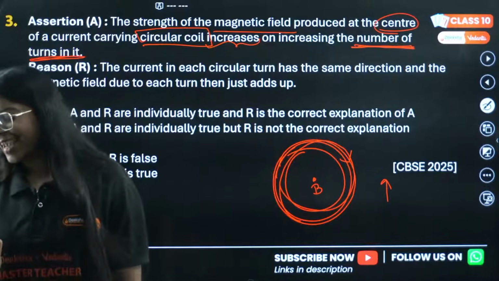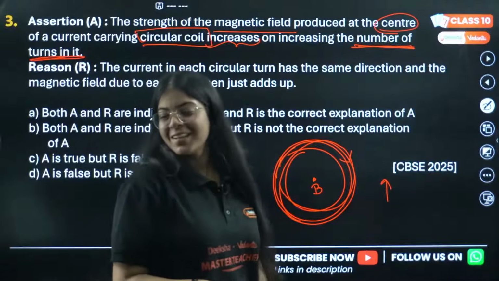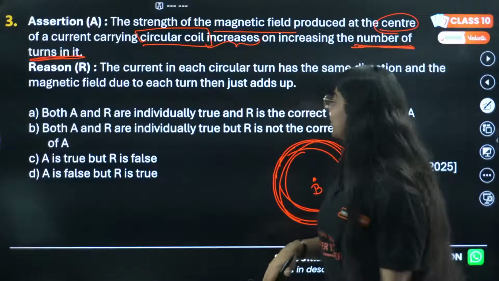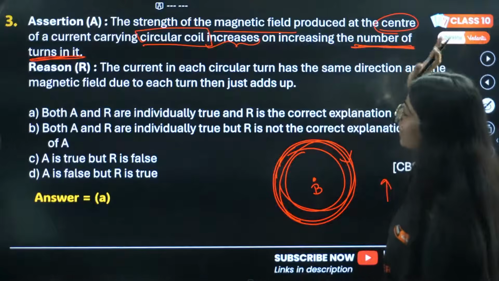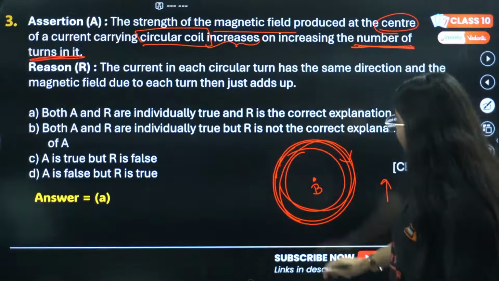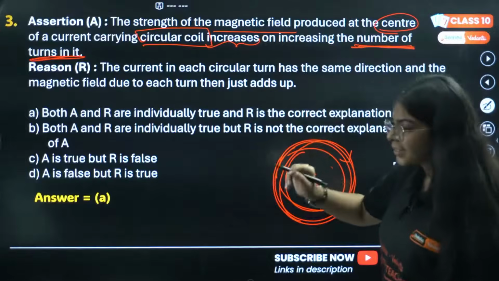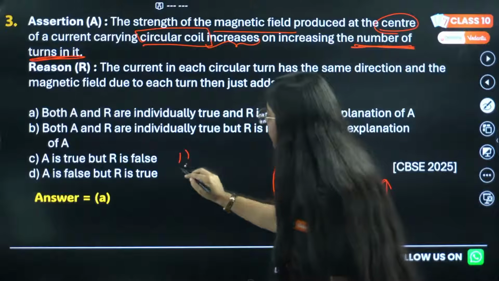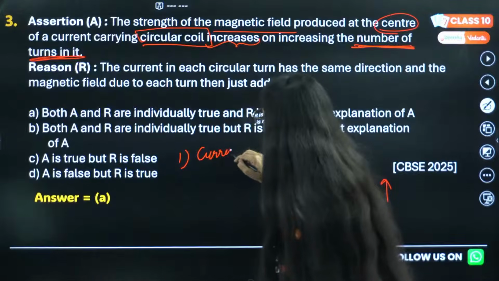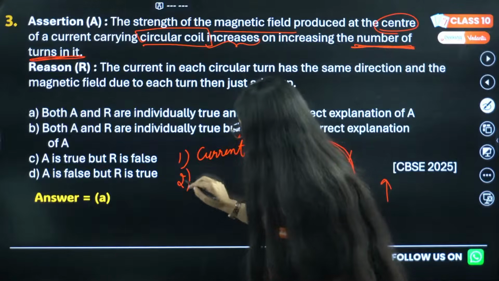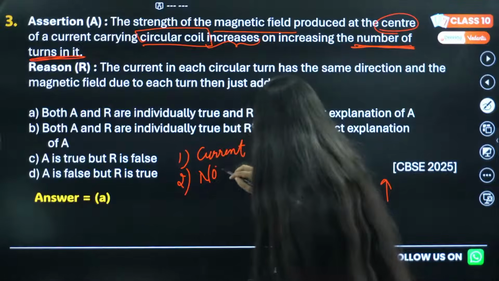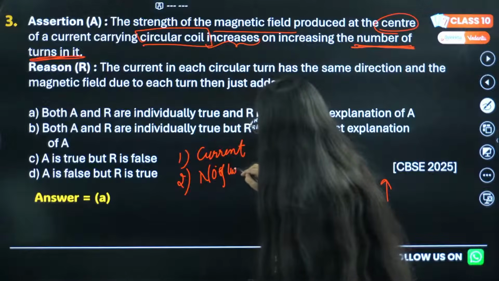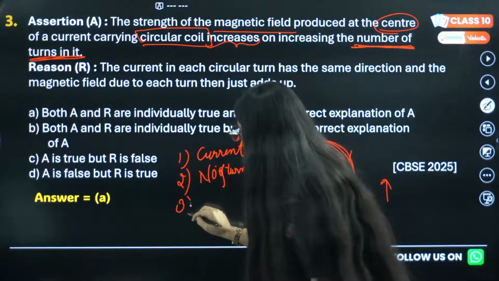Okay, so it's A, ma'am. Now Rohit is saying A. Let's see what the answer is. The answer is actually A. See, there are multiple factors on which the magnetic field depends. First is current. Second is number of turns, which is then linked to current as well. Third will be distance.